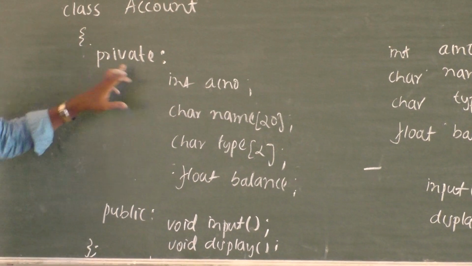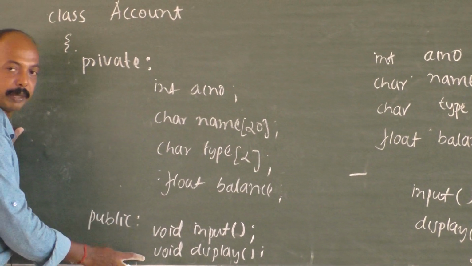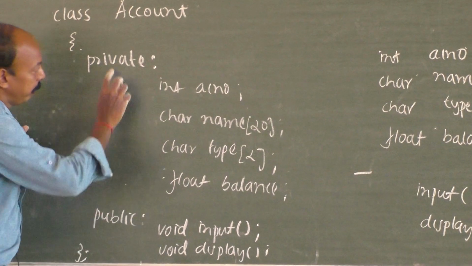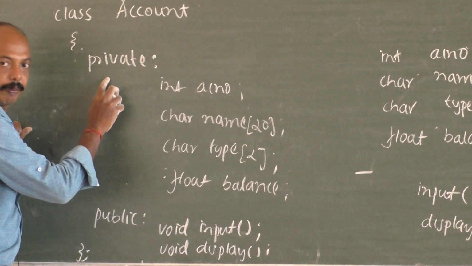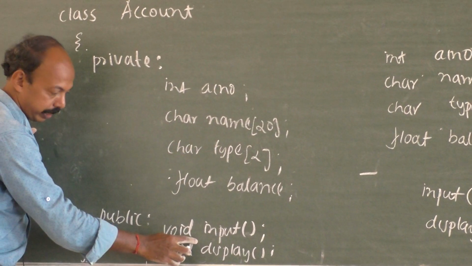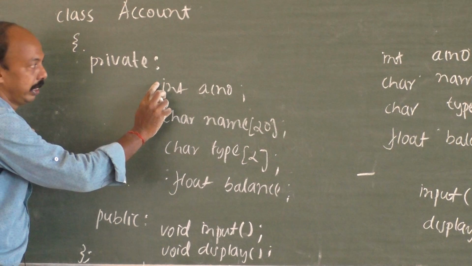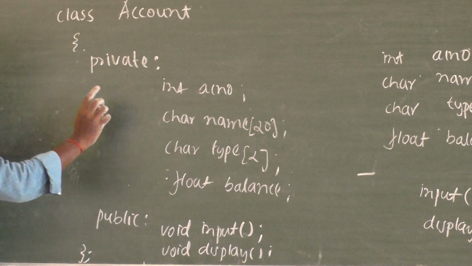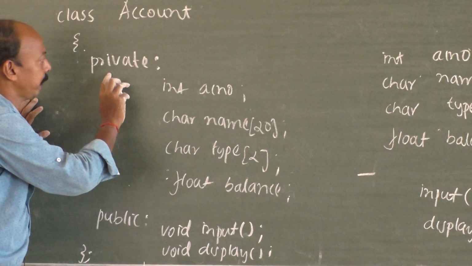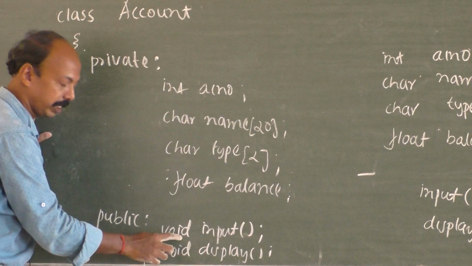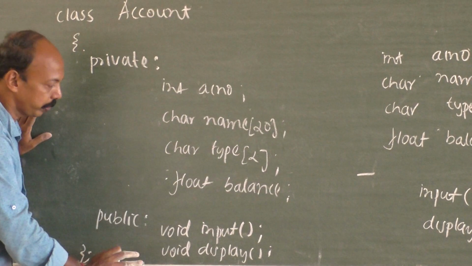One thing that you can note here, we have declared the variables under private and the functions under public. Usually it will be written like this, because if you declare a particular function under private, outside the class we cannot make use of it. So if you declare a function here, you will get error message. Remember, in most of the cases we will declare all the variables under the access specifier private and all the functions under access specifier public. Protected for the time being, we are not making use of.